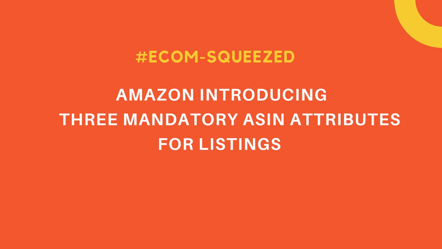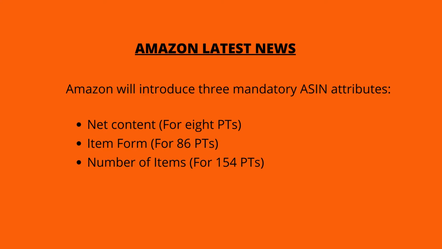In this video, I am going to talk through Amazon's latest announcement. Amazon is introducing 3 mandatory ASIN attributes for listings, in order to provide buyers with a better shopping experience. Starting from October 26, 2021, Amazon will introduce the following 3 mandatory attributes for listings created at one time or in bulk.